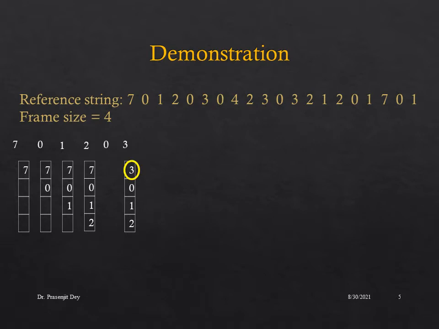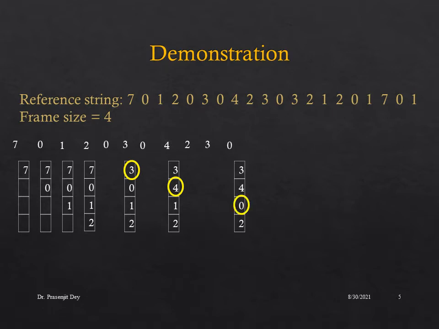When 3 arrives, we are going to replace the oldest entry from the page table, that is 7, so 7 is going to be replaced by the new entry 3. Now when 0 arrives, 0 is already in the page table, so there will be no replacement. When 4 arrives, we are again going to replace the oldest entry from the page table, that is 0, so 0 will be replaced with the new entry 4. Now when 2 arrives, 2 is already in the list. Now when 3 arrives, 3 is already in the page table.